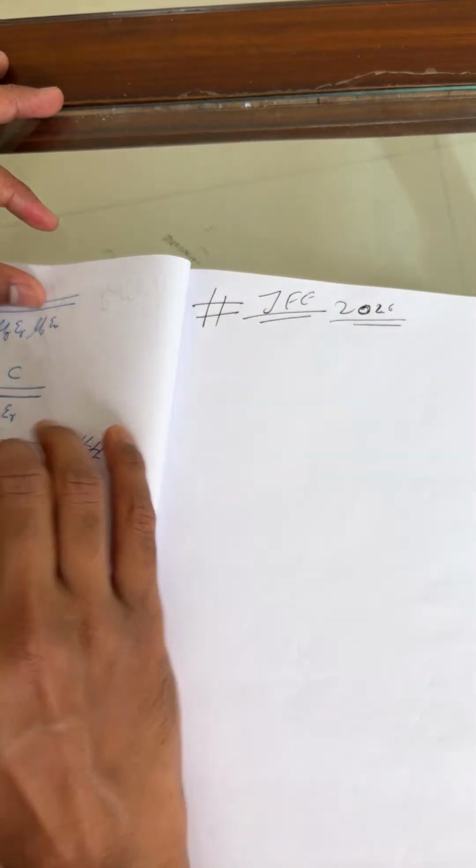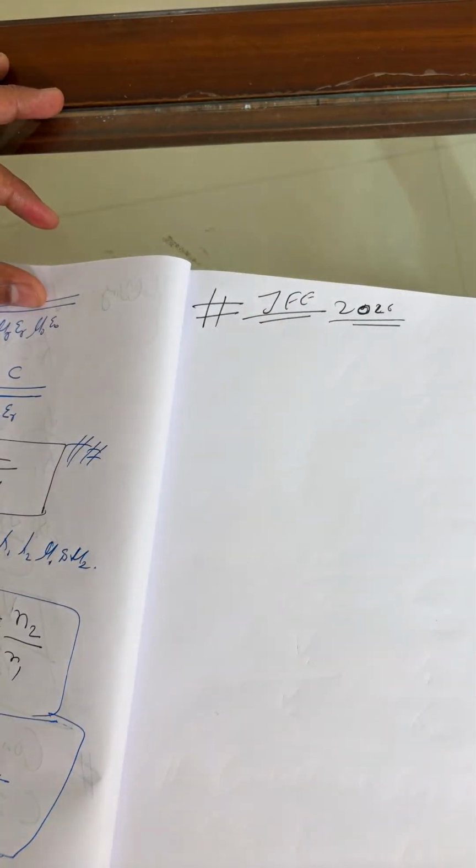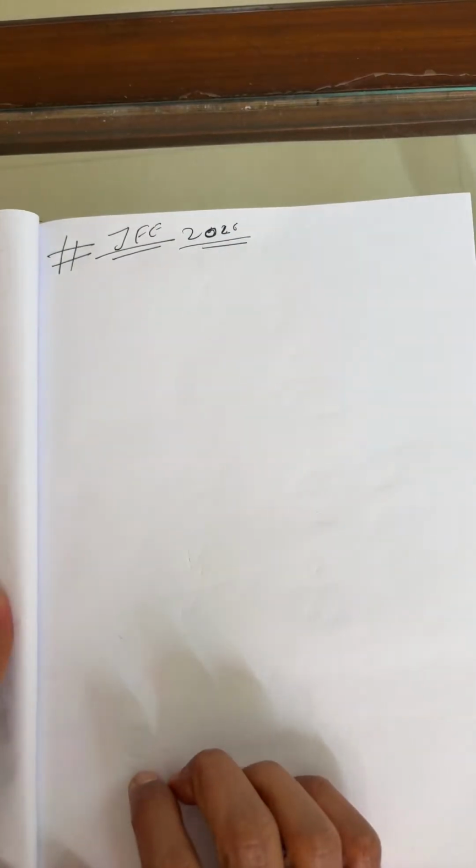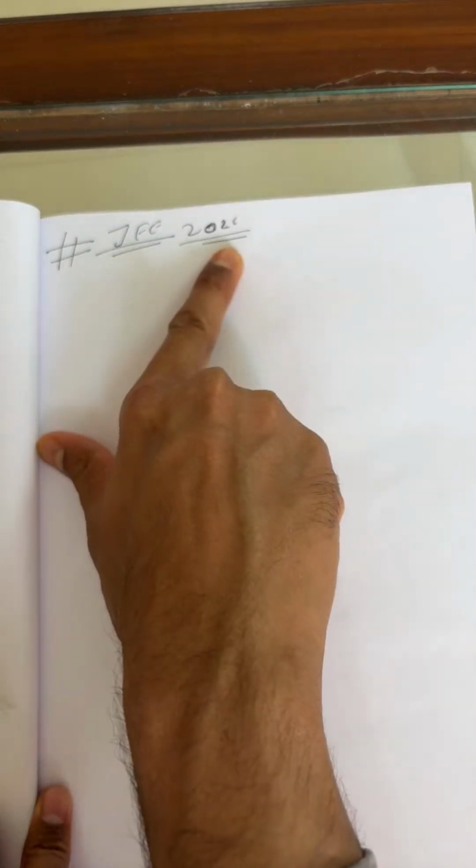Just imagine, formula only. Till now I haven't started any chapter or any particular topic. Till now I'm trying to cover only basic points, and on the basics JEE already asked the question.